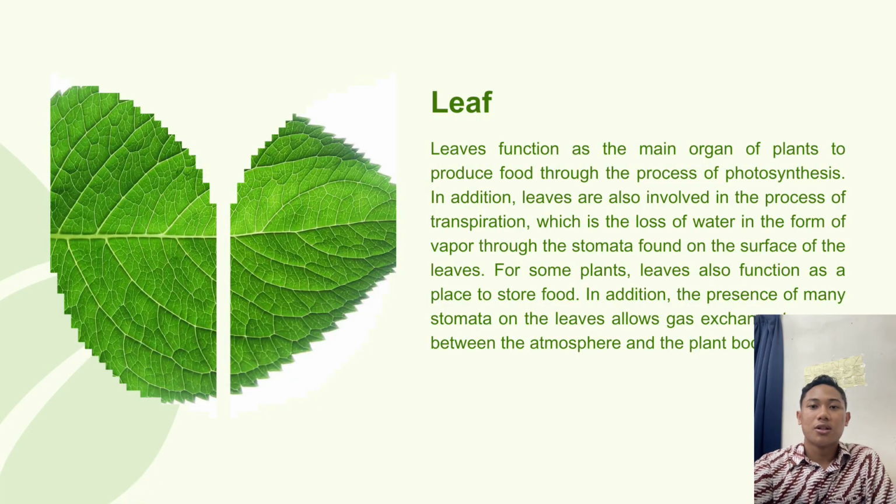Leaves are the main organs for photosynthesis, where food is produced. They also play a role in transpiration and gas exchange through stomata. In some plants, leaves are modified to store food, and the stomata on the leaves allow gas exchange to occur between the atmosphere and the plant body.